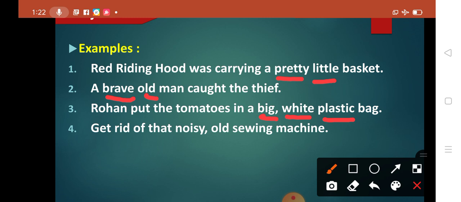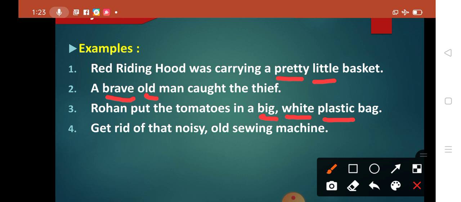You cannot say Rohan put the tomatoes in a white big plastic bag. You cannot say like that. You will say: big white plastic bag. Or you cannot say big plastic white bag. That is also wrong. Or white plastic big bag. That is also wrong. It does not change the meaning, but it looks very awkward when we say it like that. It seems to be saying it in a wrong way. Fine. So Rohan put the tomatoes in a big white plastic bag.